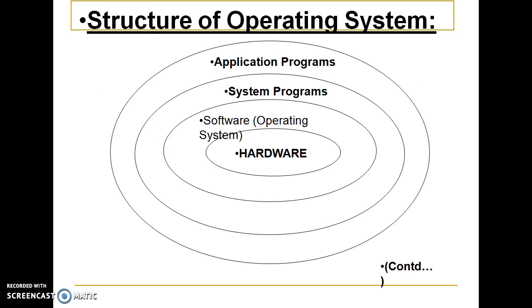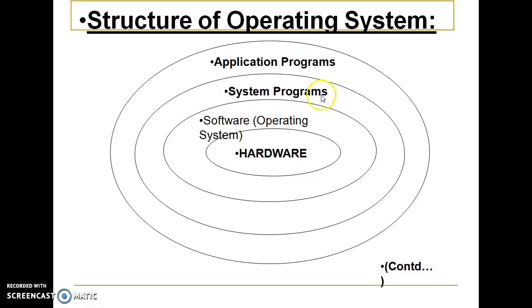Now this is the structure of the operating system. In this structure, which is depicted here, first we find that the core layer is the hardware layer. After that, this is the operating system layer.